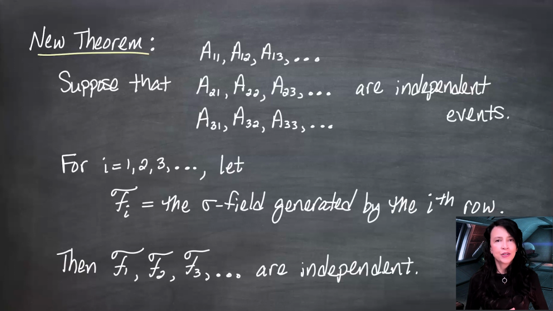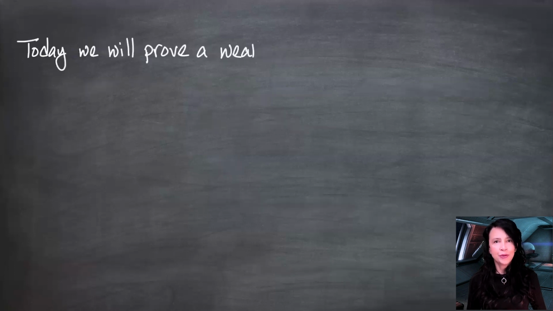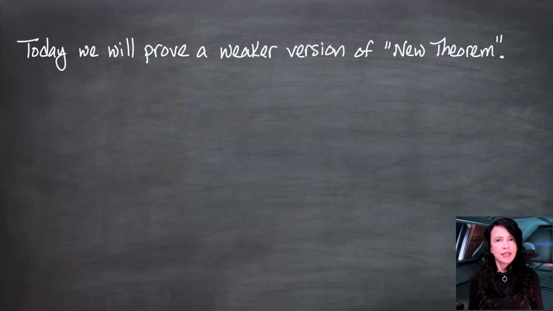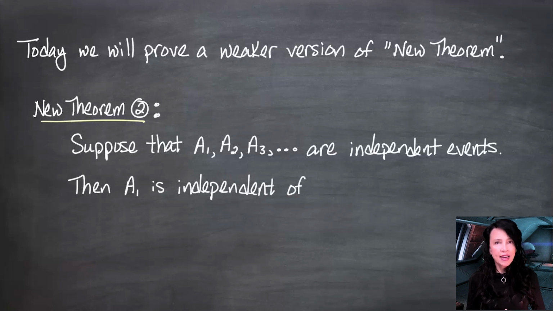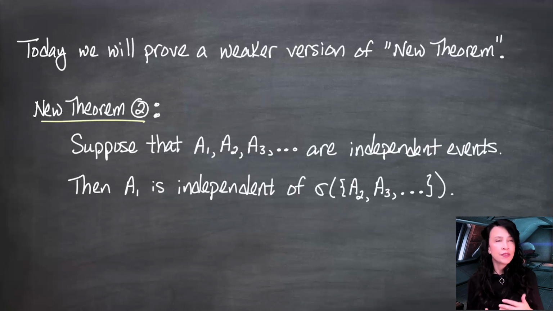So what are we going to actually prove today? I'm going to call this new theorem 2, and I'm going to suppose that A1, A2, A3, etc. is a list of independent, meaning mutually independent events, so not the whole array. And I want to show that the A1 set is independent of the sigma field generated by all the rest of the sets. I can do many things here. I could show that the sigma field generated by A1, A2, A3 is independent of the sigma field generated by A4 and A5. We can do all sorts of things, but I need this particular result for proving Kolmogorov's 0-1 law.